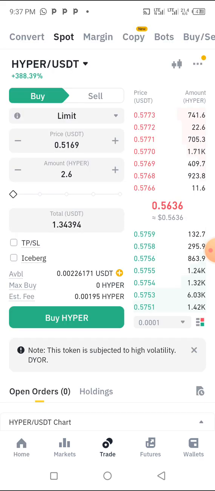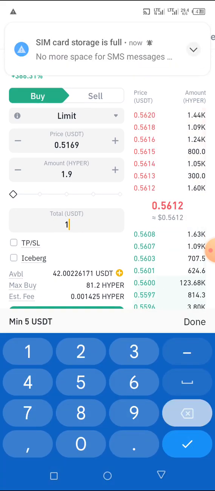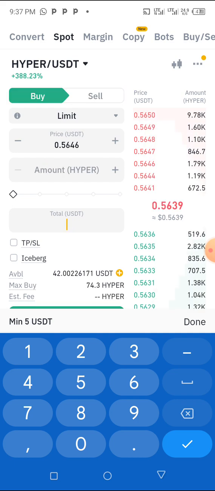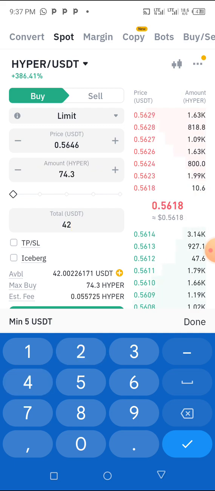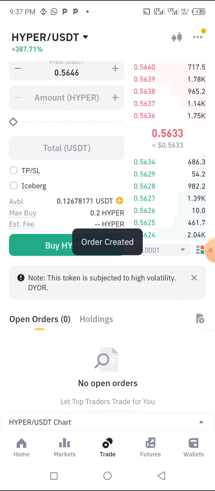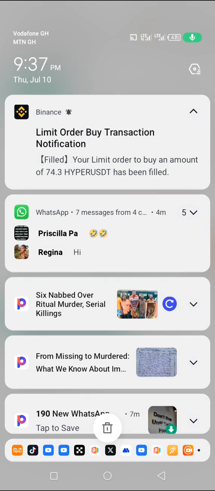So I'm going to buy my hyper. I'm going to buy this hyper with 42. I'm going to buy everything. I'll get 81 points. All right, so I'm going to use the market order, which is 546. So 42 has decreased because the price has been increasing constantly. So let me just buy it and let's see. The order has been executed because there's too much liquidity.